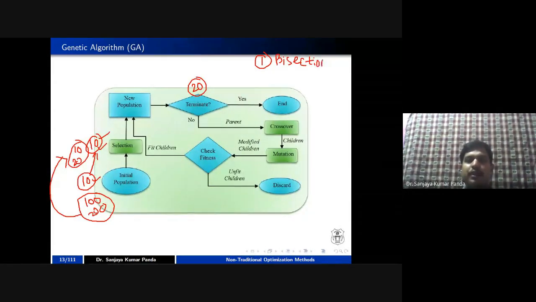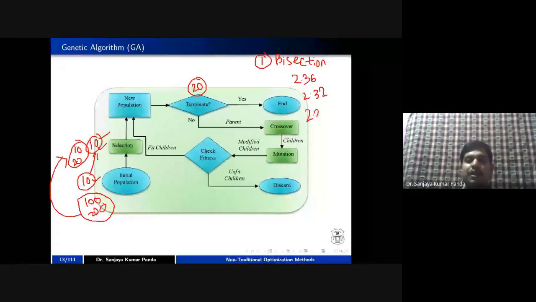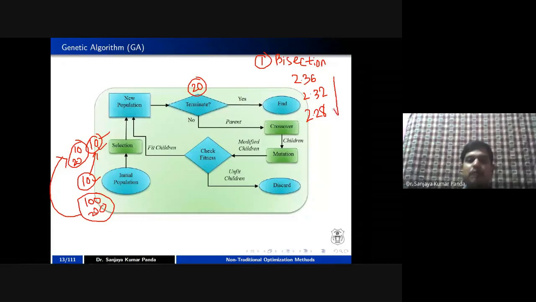I am telling you, in the bisection method, in the first iteration, suppose you are getting the value as 2.36. In the second iteration, you are getting the value as 2.32. Next, I am getting the value as 2.28. Like that, if you increase the number of iterations, you get close to the solution. But in iteration t minus 1, you are getting 2.28, and in iteration t, you are also getting the value as 2.28.